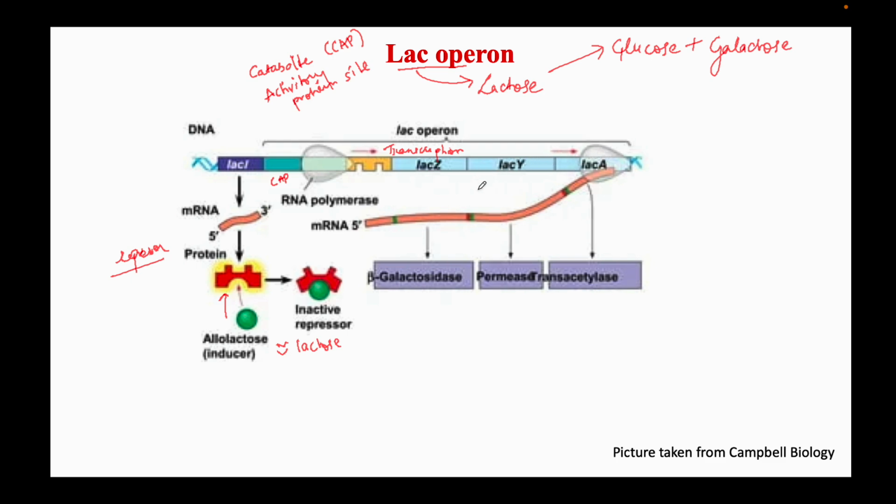So this is in presence of lactose, the first condition, where we'll have transcription of LAC-Z-Y-A genes. But this is not as simple as that. Only the presence of lactose is not sufficient to transcribe these genes, because this RNA polymerase is very weak.